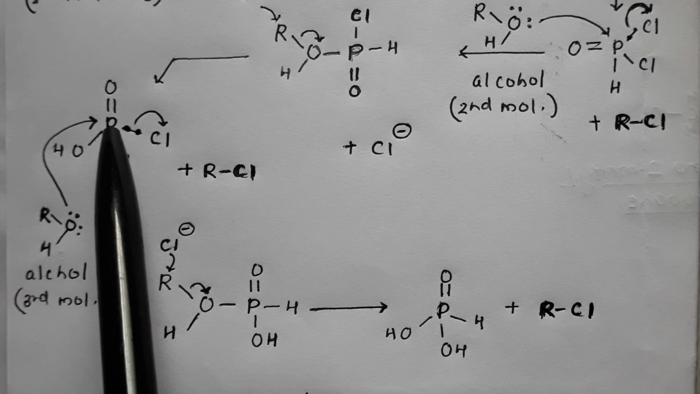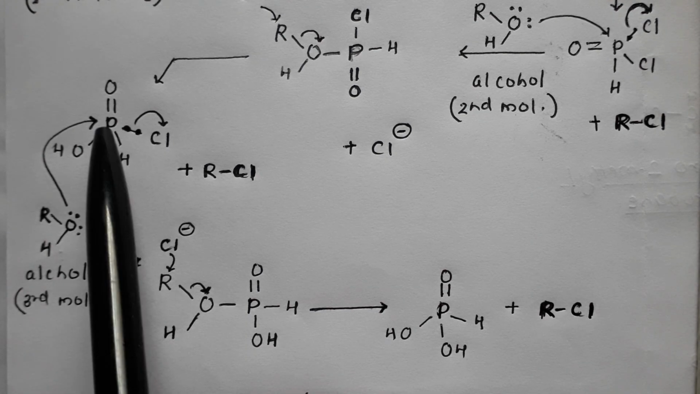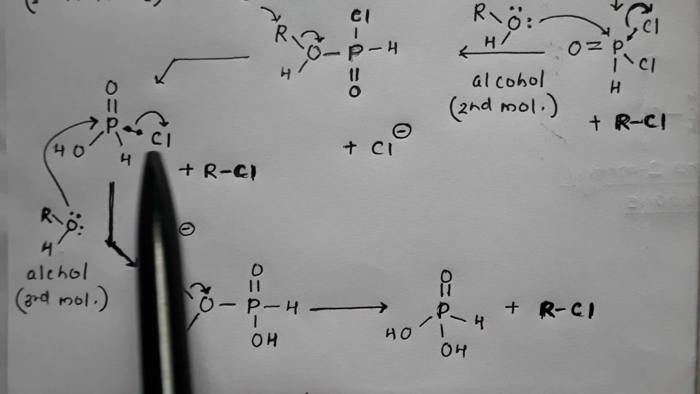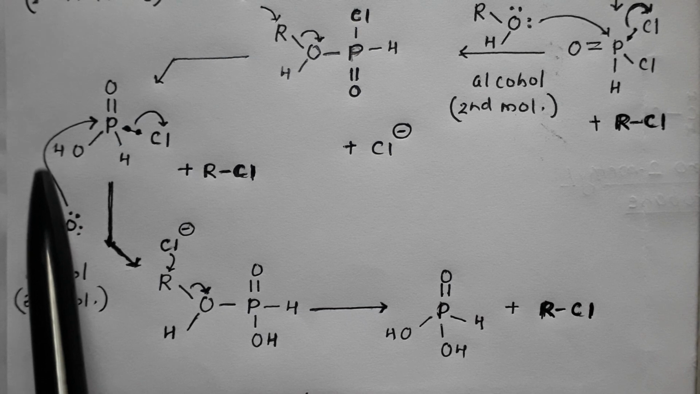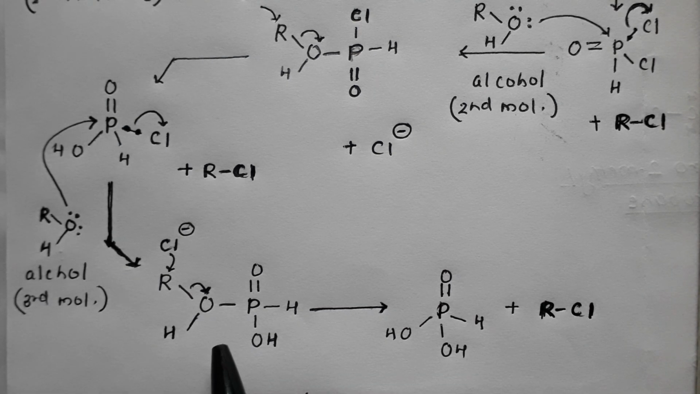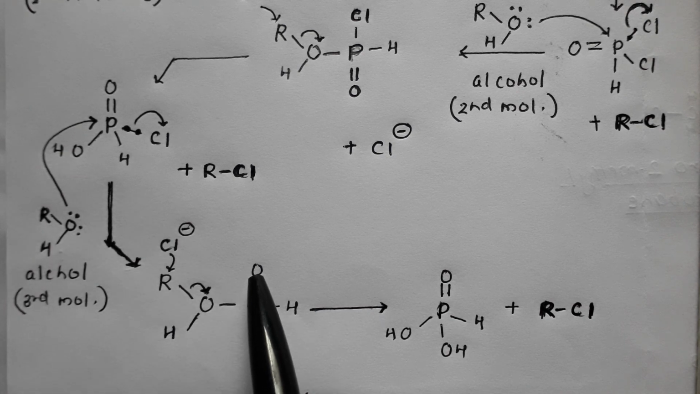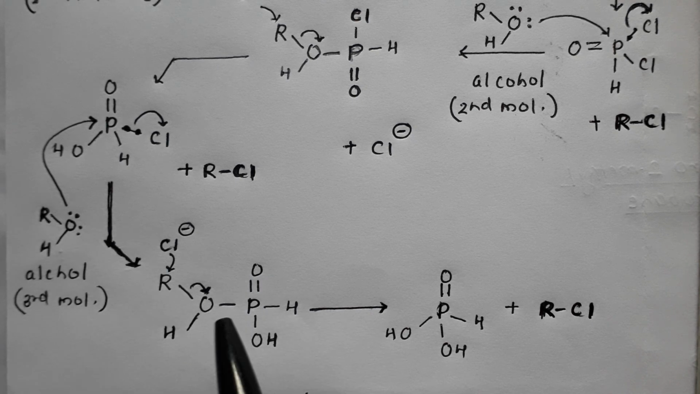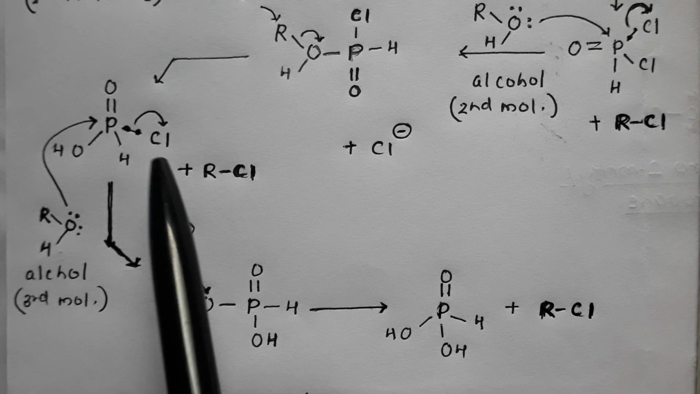This phosphorus and chlorine bond breaks. This bond pair shifted onto chlorine. This chlorine gets removed in the form of chloride, and this third molecule of alcohol attacks, resulting in formation of this intermediate. So it is ROH single bond P double bond O, H, OH. And now the chloride that is formed.